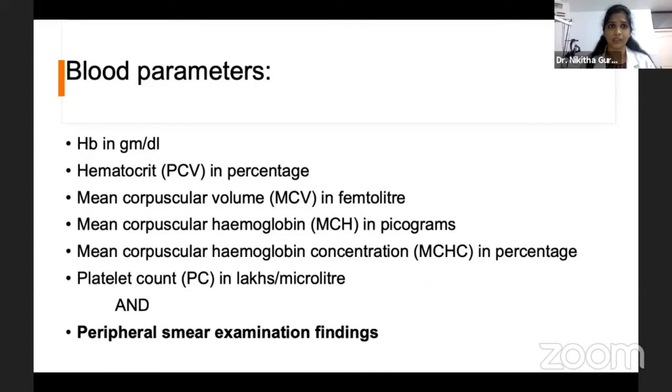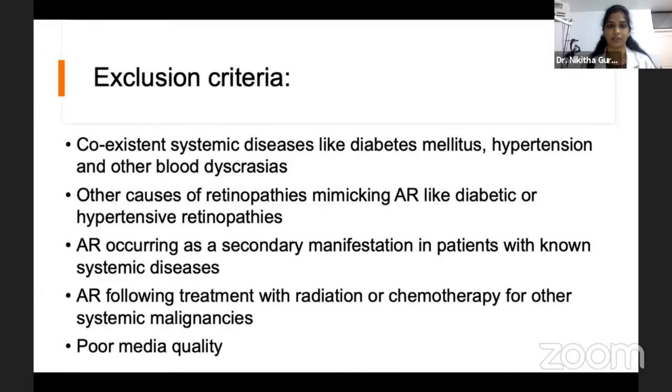Following blood parameters were done such as hemoglobin, hematocrit, mean corpuscular volume, mean corpuscular hemoglobin, mean corpuscular hemoglobin concentration, platelet count, and the most important one was peripheral smear examination. We have excluded following patients who have coexistent systemic diseases like diabetes, hypertension, and causes of retinopathy mimicking anemic retinopathy. We have also excluded anemic retinopathy occurring as a secondary manifestation with known systemic diseases and following treatment with radiation and chemotherapy. We have also excluded patients who have poor media quality.